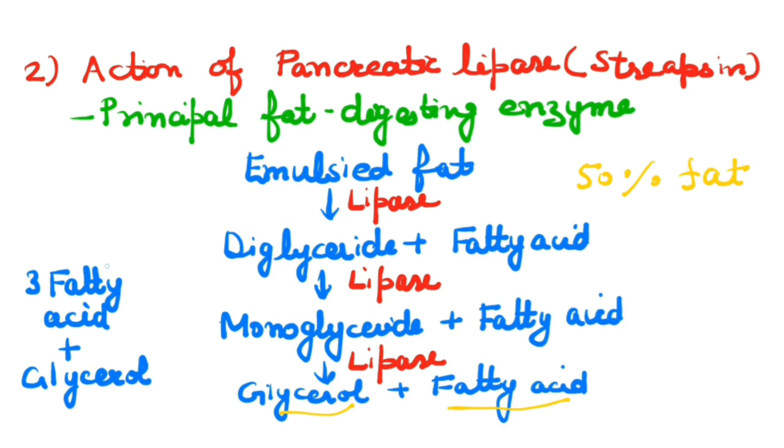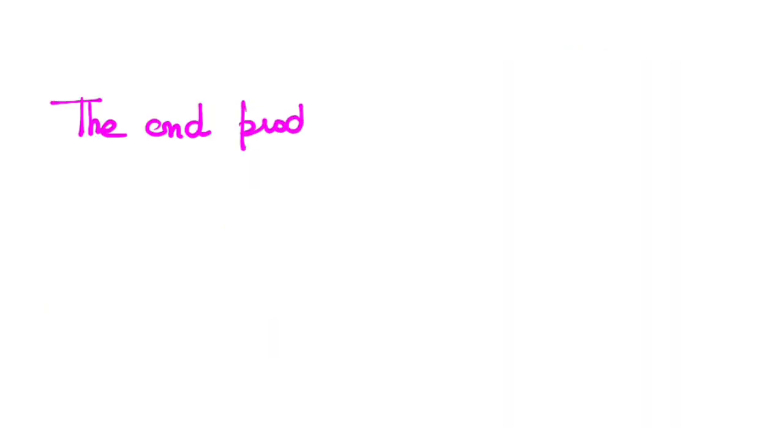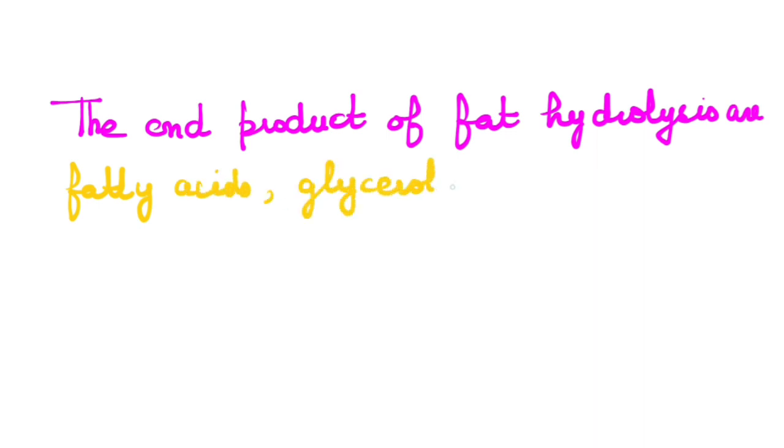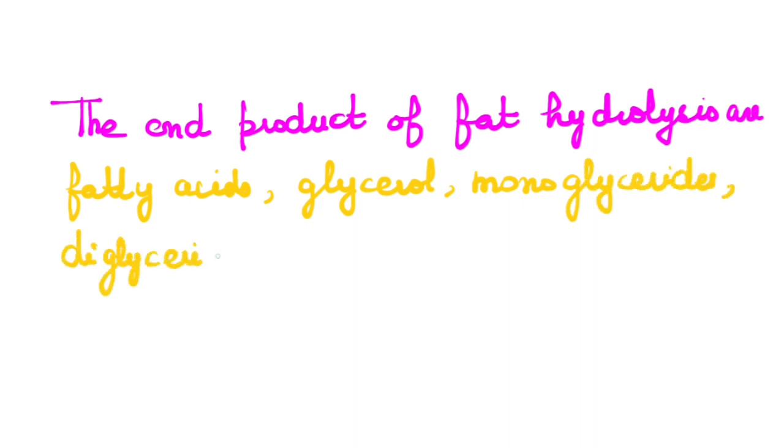This is because the digestion of fats is a slow process and only a few hours are available for the action of pancreatic lipase in the intestine. Therefore, the end products of fat hydrolysis are fatty acid, glycerol, monoglycerides, diglycerides and even triglycerides.